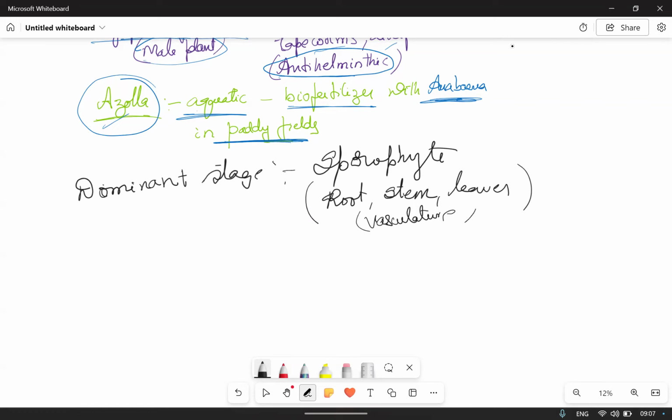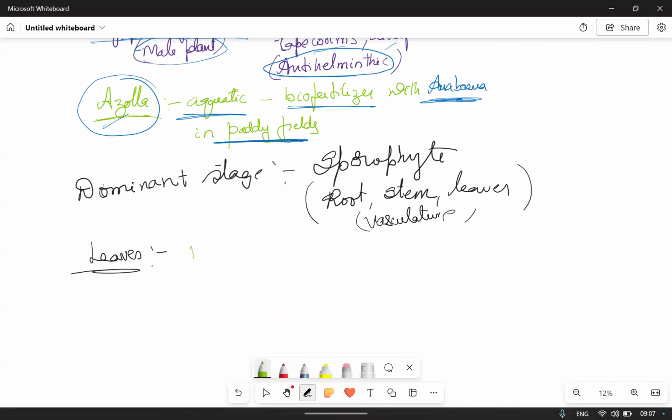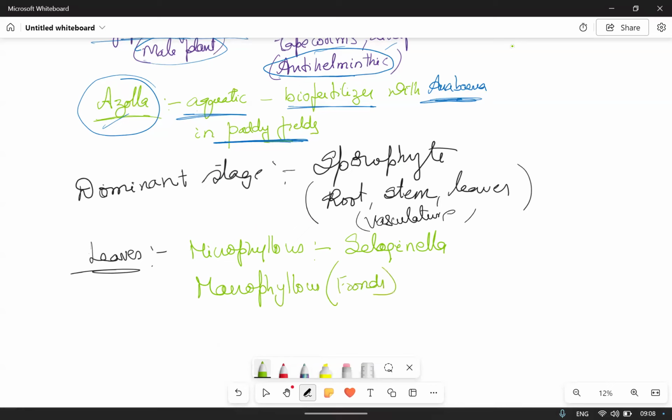Okay. And when you observe the leaves, those are microphyllous in Selaginella. Microphyllous means very small. In the case of ferns, those are macrophyllous, meaning very big. We also call those fronds.